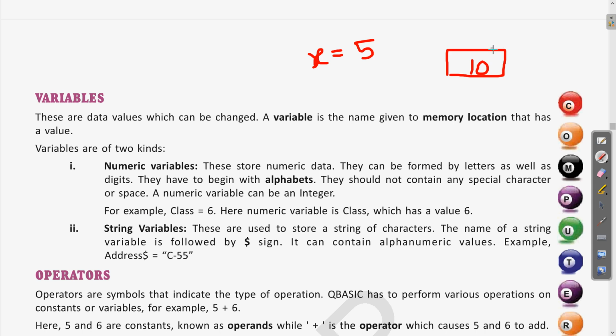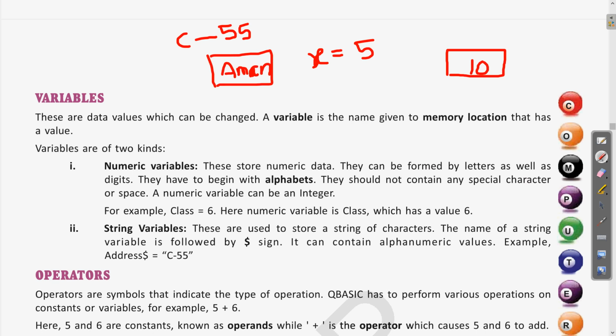Clear? This memory has a particular address. Address means, suppose you live in house number C55. Clear? And in C55, suppose Aman is living. So here Aman is living in a house whose address is C55.